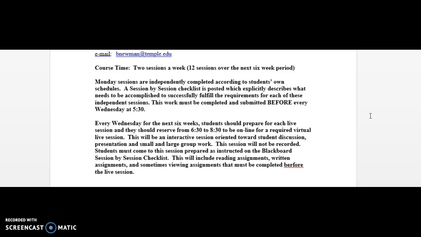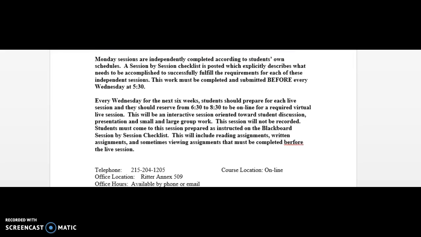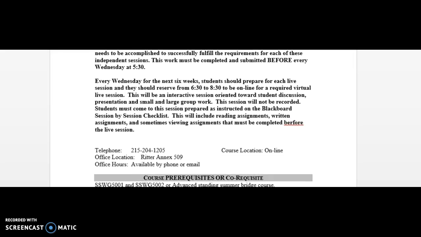And then don't forget, that does not include the reading prep that you have to do for each class, the writing prep that you have to do for each assignment. So you're putting in prep time aside from that hour of the flipped classroom. But all of those are essential.